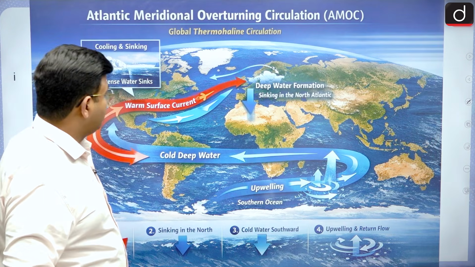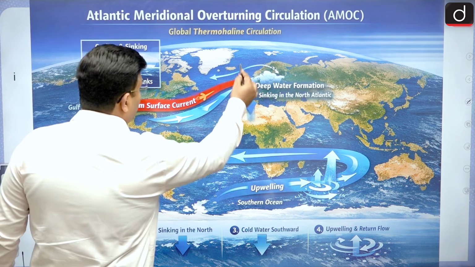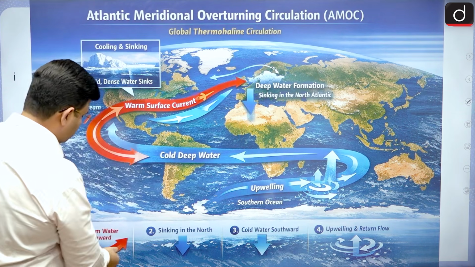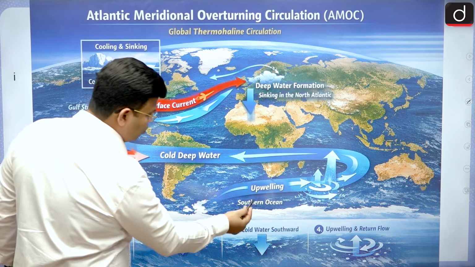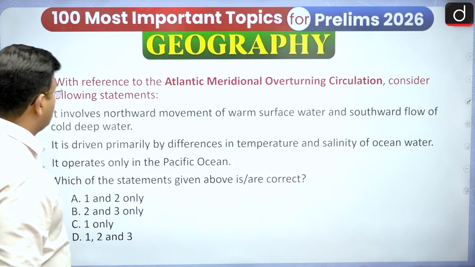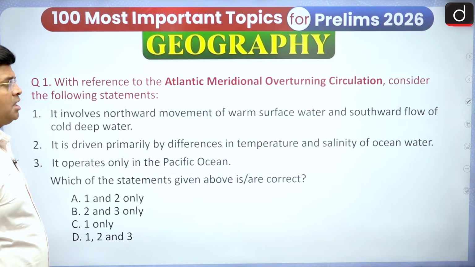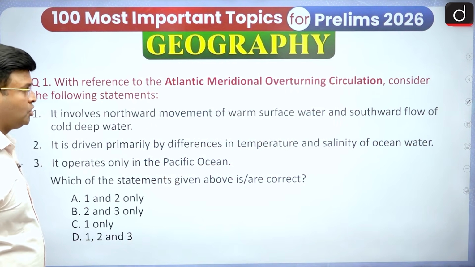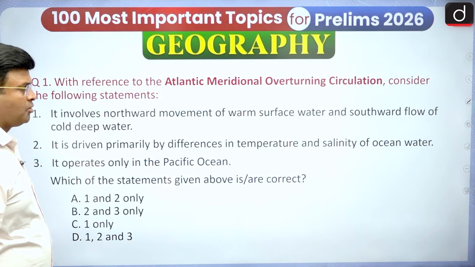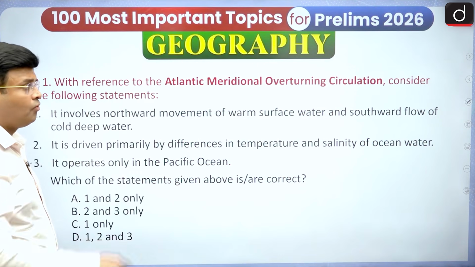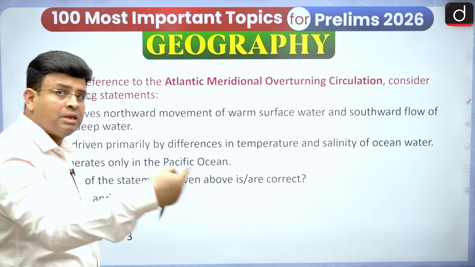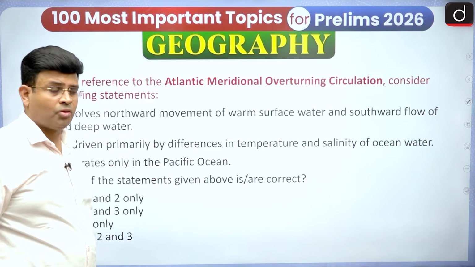So here we have seen that the cold water goes down, and then warm water is moving up, sinking in the north, cold water southward going down, upwelling, and these are the things which are happening. So with reference to the Atlantic Meridional Overturning Circulation, consider the following statements. It involves northward movement of warm surface water and southward flow of cold deep water. You have to see whether it is right or wrong.